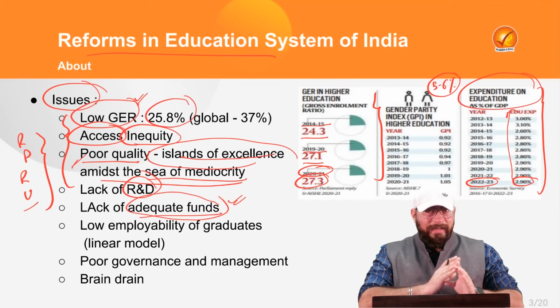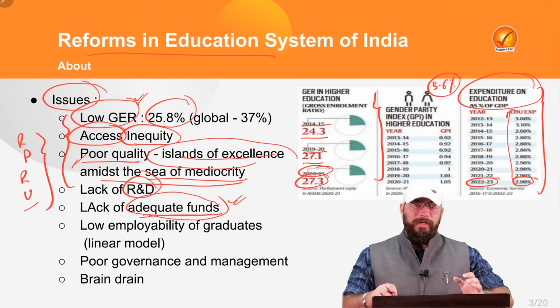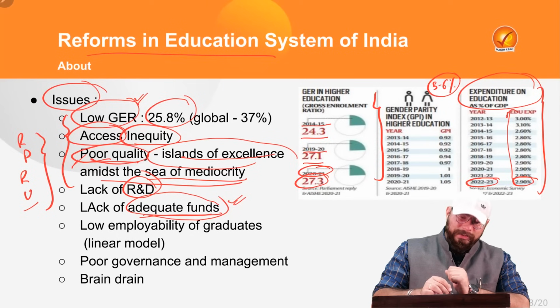So we are spending very less on the education sector. That is why there is a lack of adequate funding as well. Now there is one more issue. It is in relation to the poor quality as well.